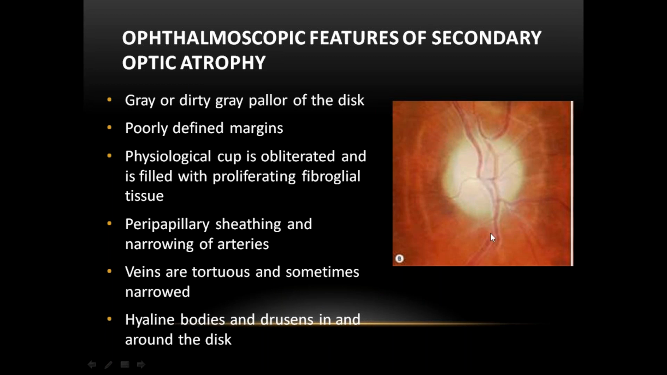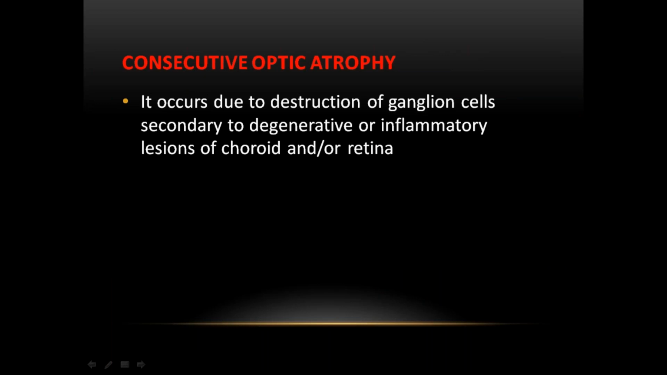Here you can see blurred margins with excessive glial tissue. The physiological cup is filled up. There is sheathing of the vessels. You can see here, this is called the sheathing. A white margin around the veins is called sheathing of the vessels. That is secondary optic atrophy, post-neuritic.